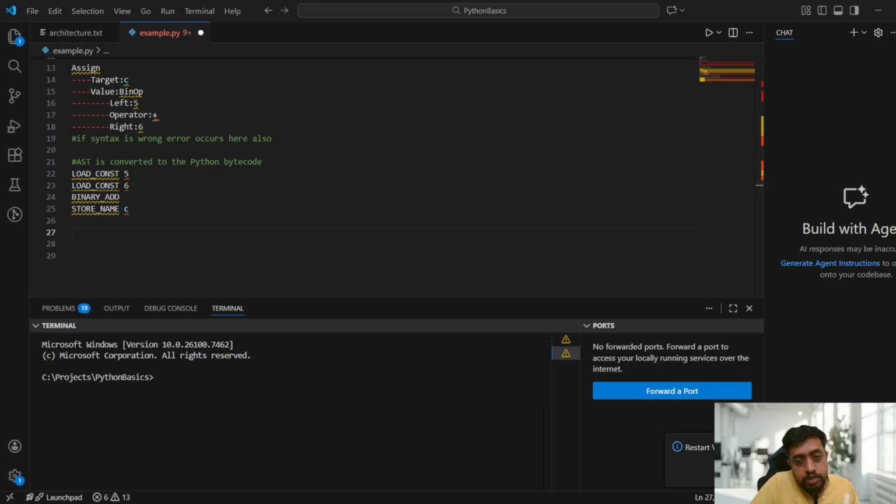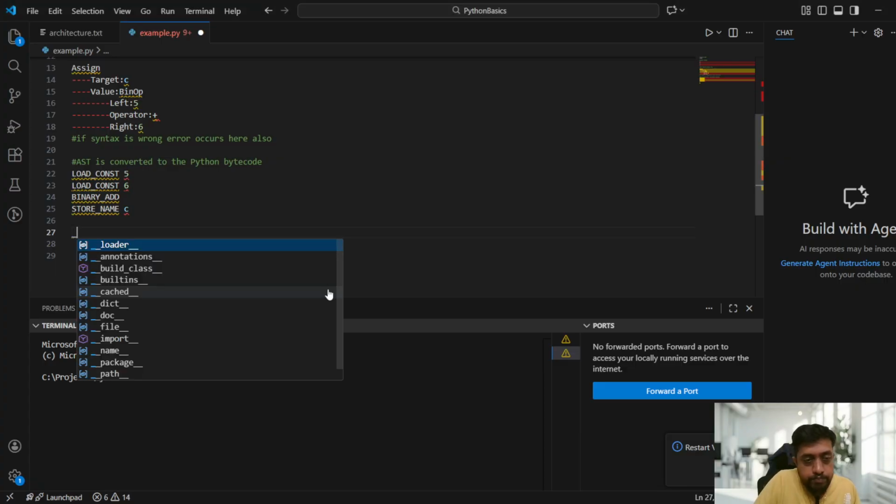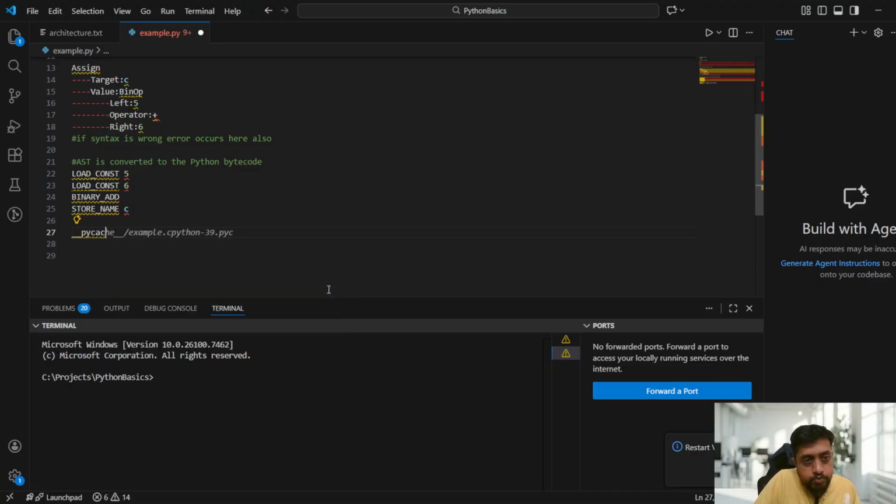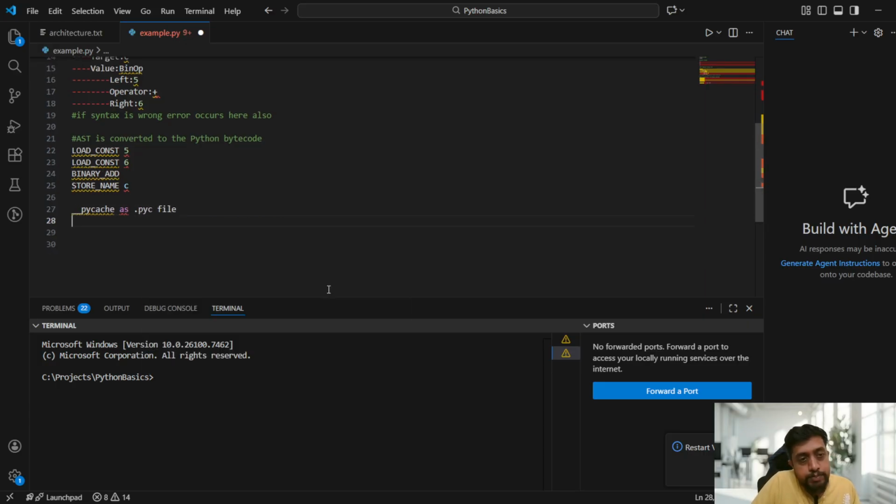Here the bytecode is stored in the pycache file, as .pyc. So it is a Python bytecode file. Generally a Python file is .py, and this is a .pyc file, so that Python understands what to do. Only the execution remains, guys.